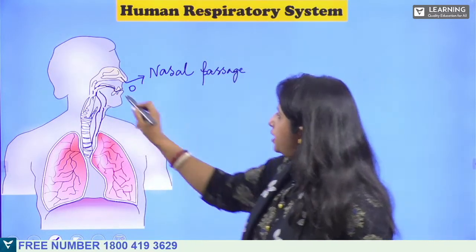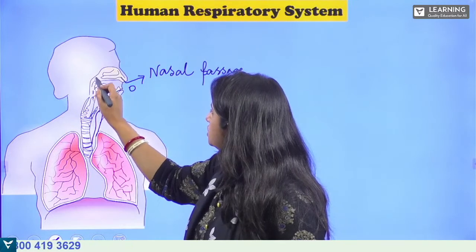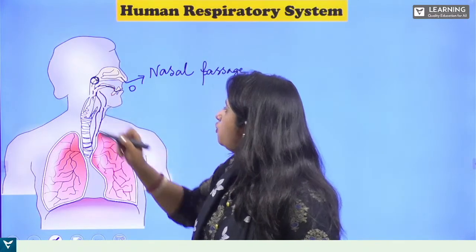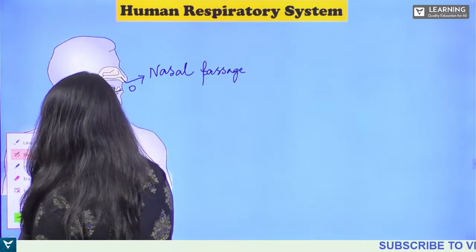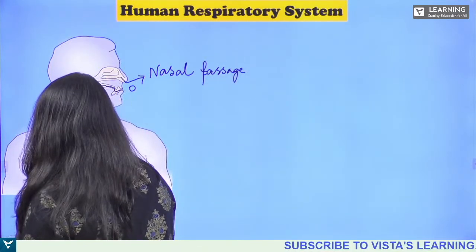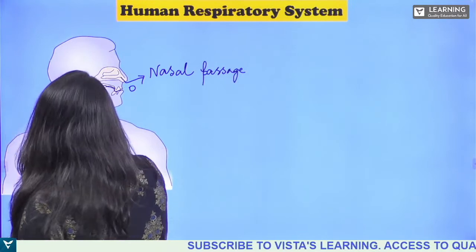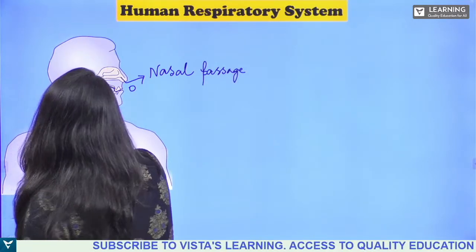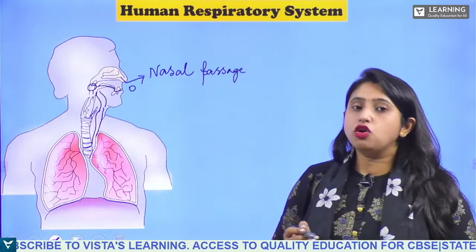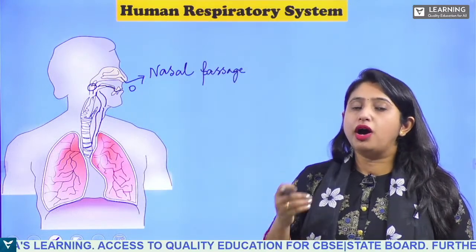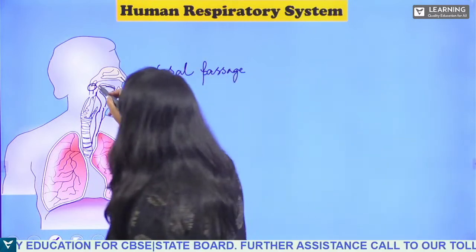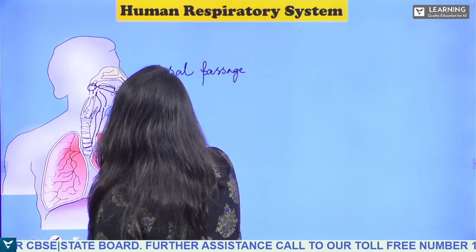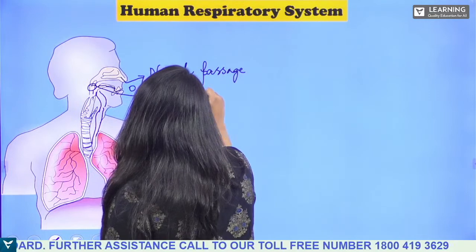And here is the pharynx, which allows the food to pass and also the air to pass to the trachea. So here we have the pharynx.